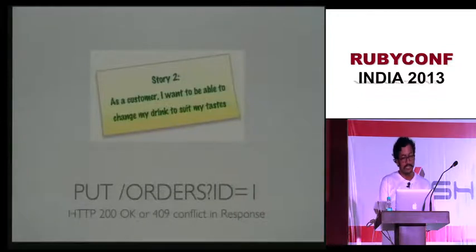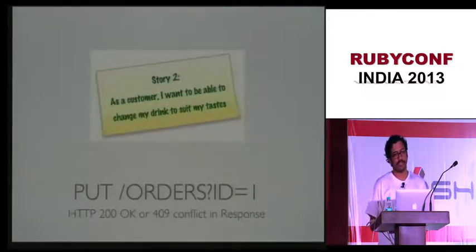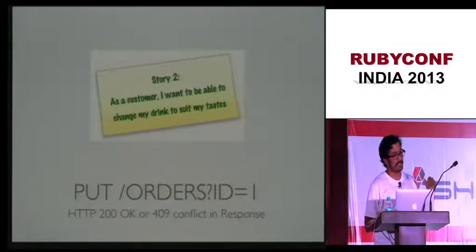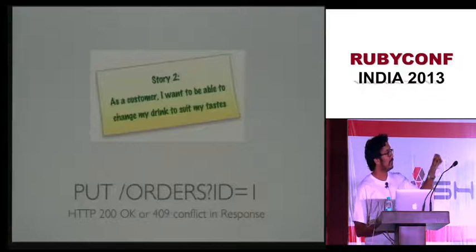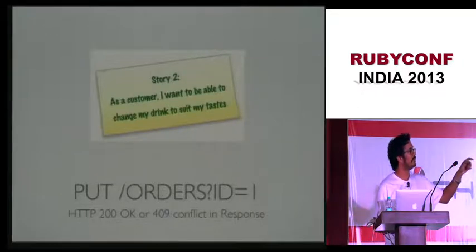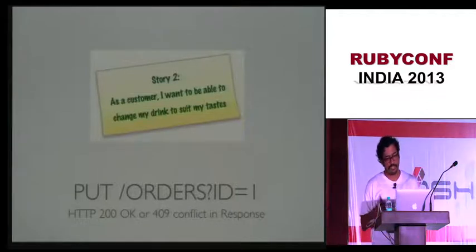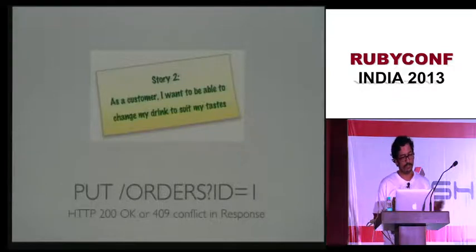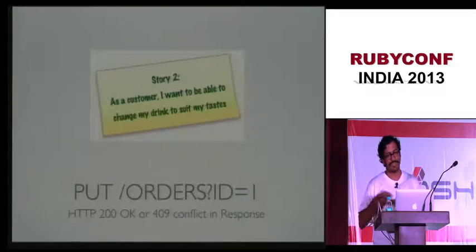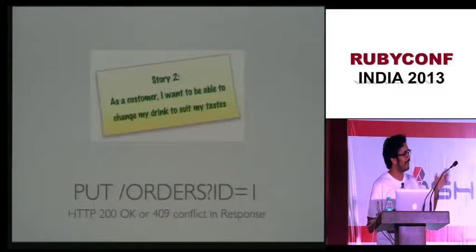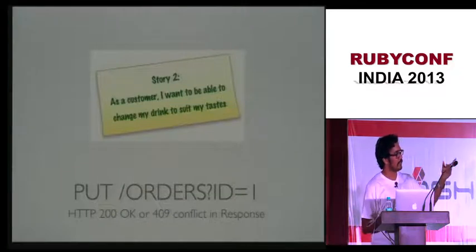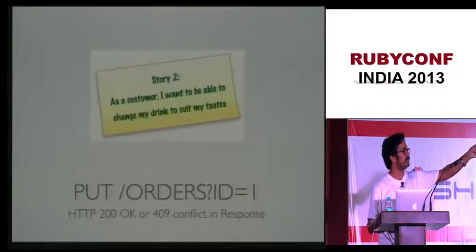The second story is that, let's say I have ordered a latte. After ordering a latte, I want to change it to a mocha. Then I basically make a put request. If you see, the URL is a bit weird if you're coming from Rails, because the URL is orders and the ID is a parameter, right? Frankly, the reason is that the Web Machine library doesn't support ID parameters. So I wanted to compare and contrast different libraries, so I took a URL like this. This is also good because you're posting to a resource and the ID is basically a parameter.